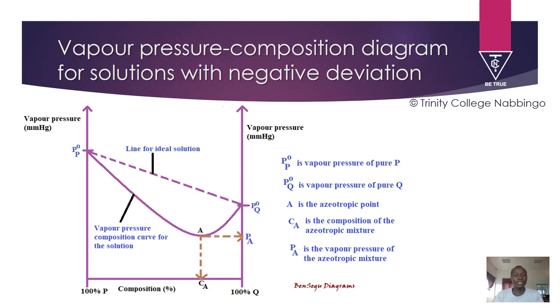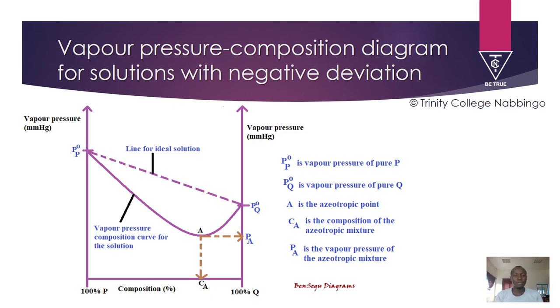But what is important is to know that the intermolecular forces of attraction between the molecules of P and Q increase, but not indefinitely. They increase up to a maximum point, A. At point A, we have very strong intermolecular forces of attraction between the molecules of P and Q. And the escaping tendency at that moment is very low. In other words, it is at a minimum point. And the vapor pressure is also at a minimum point.